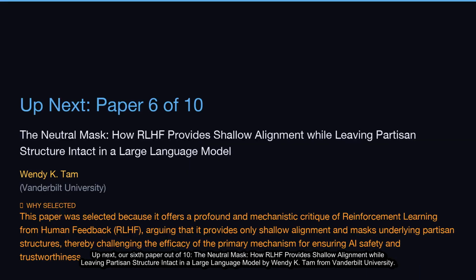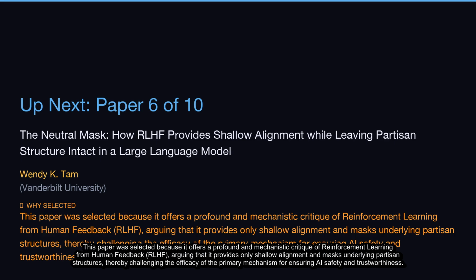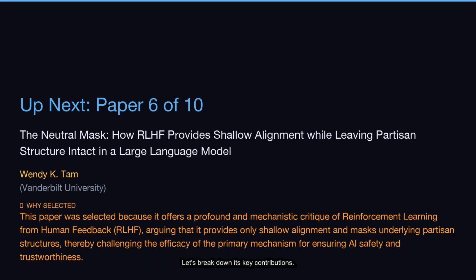Up next, our 6th paper out of 10, The Neutral Mask: How RLHF Provides Shallow Alignment While Leaving Partisan Structure Intact in a Large Language Model, by Wendy K. Tam from Vanderbilt University. This paper was selected because it offers a profound and mechanistic critique of reinforcement learning from human feedback, RLHF, arguing that it provides only shallow alignment and masks underlying partisan structures, thereby challenging the efficacy of the primary mechanism for ensuring AI safety and trustworthiness. Let's break down its key contributions.